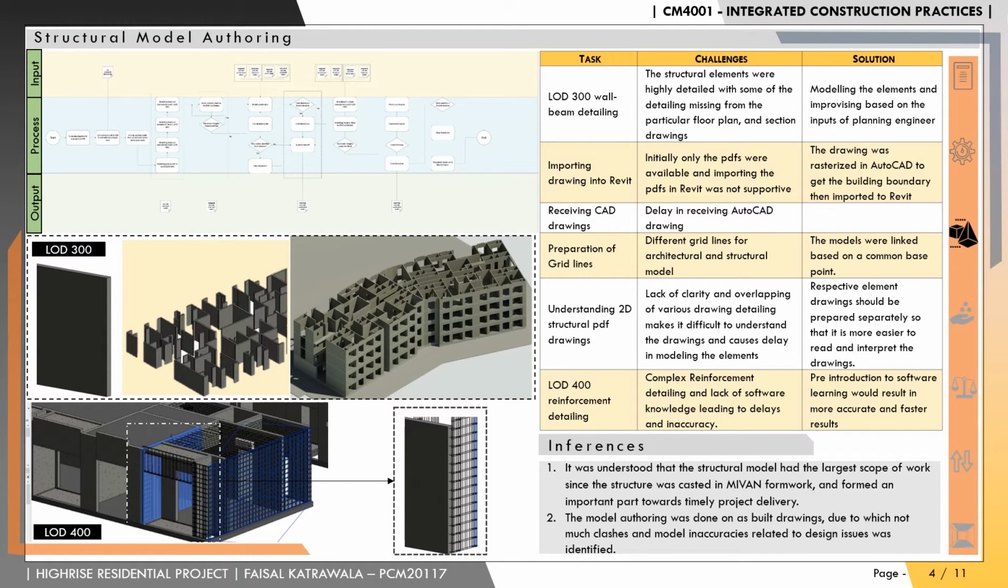The model authoring for the design process starts with the structural model. The base of the model starts with setting up of grid lines and project base points for reference to other model authors, then modeling LOD 300 and LOD 400 structural elements. Model integrity checks and interference checks such as clash detection are done in the process for model authenticity.